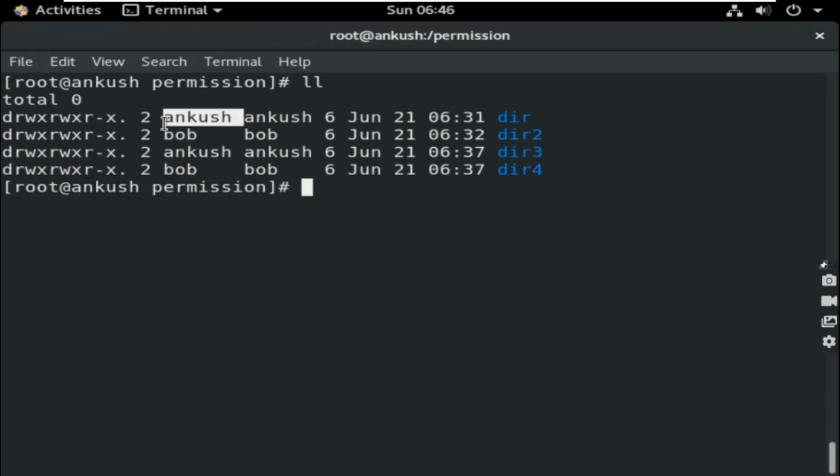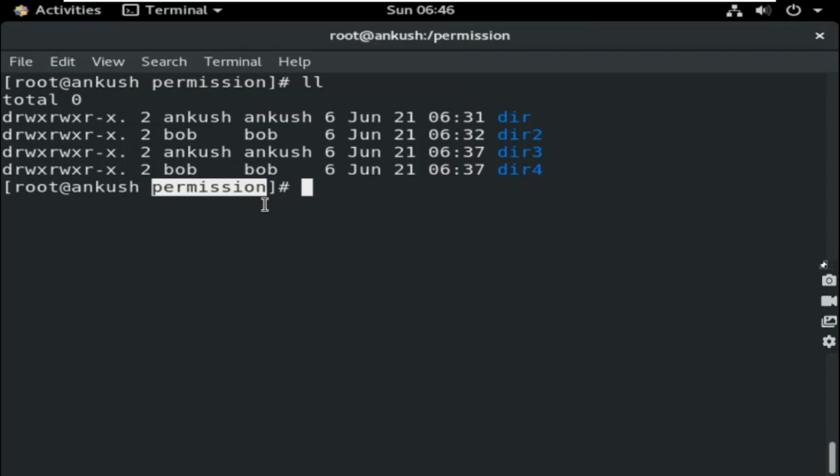So what will happen if you apply default ACL? If Ankush user creates anything inside the permission directory, the newly added file or directory will get the same ACL which was applied inside the permission directory. Means the parent directory ACL will be inherited inside the subdirectory. Okay, so let me show you.